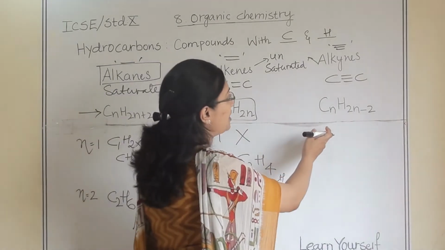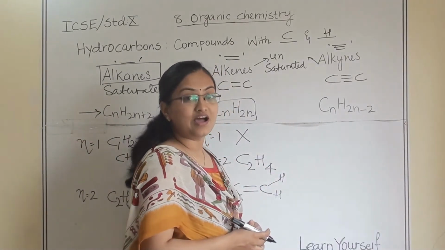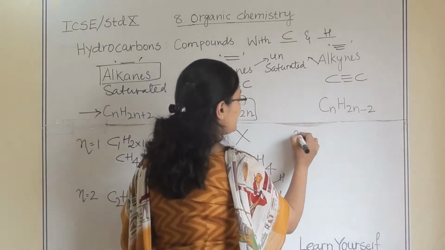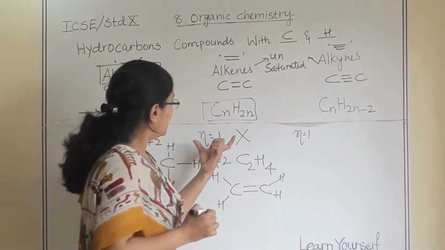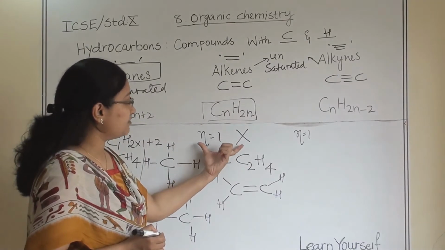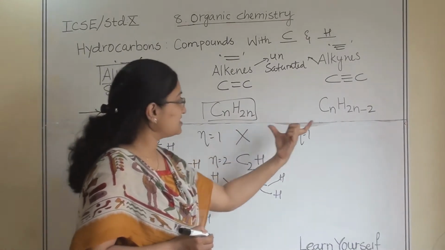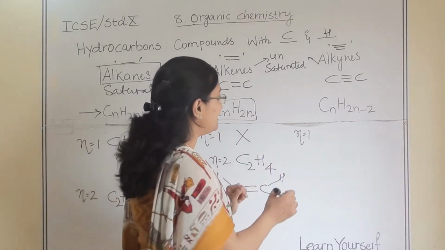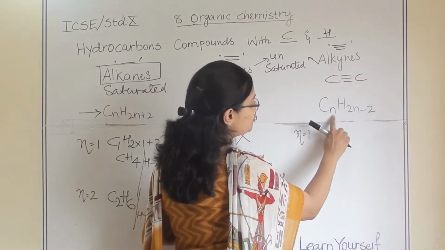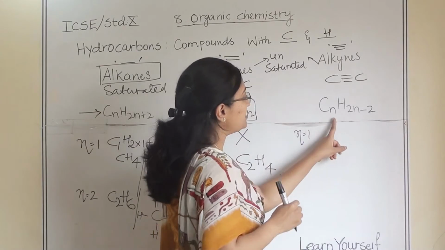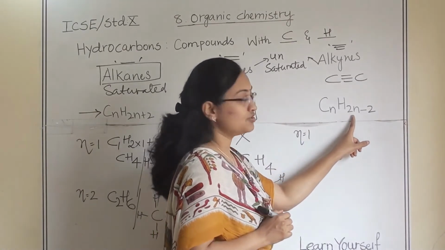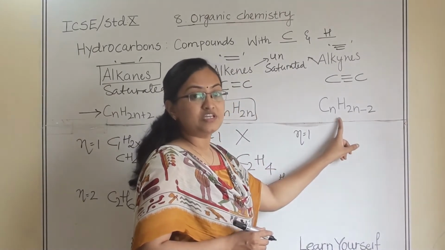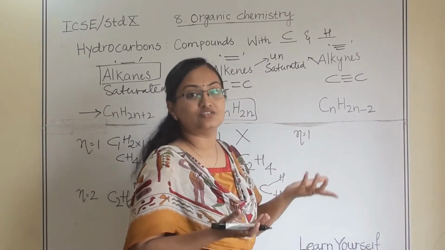Let us talk about alkynes. What are alkynes? They have a carbon-carbon triple bond. The same way as in alkenes the first member is not possible, in alkynes also the first member is not possible. Let us check. If we take n equals 1 here, with the formula CnH2n-2, it will be C1H0, so it will be C1 only, and that is not possible.